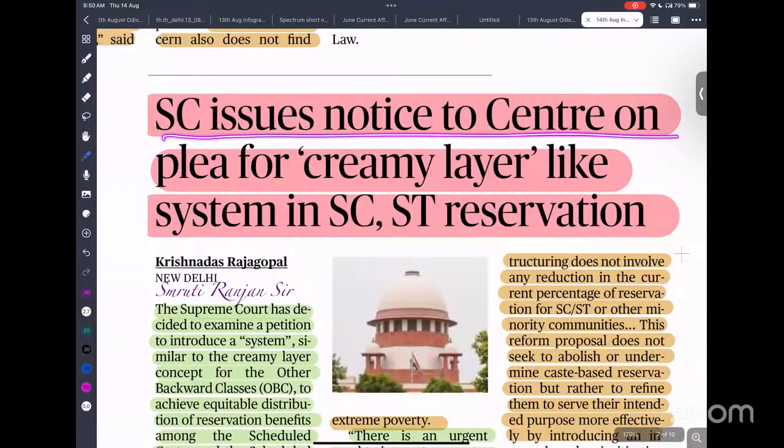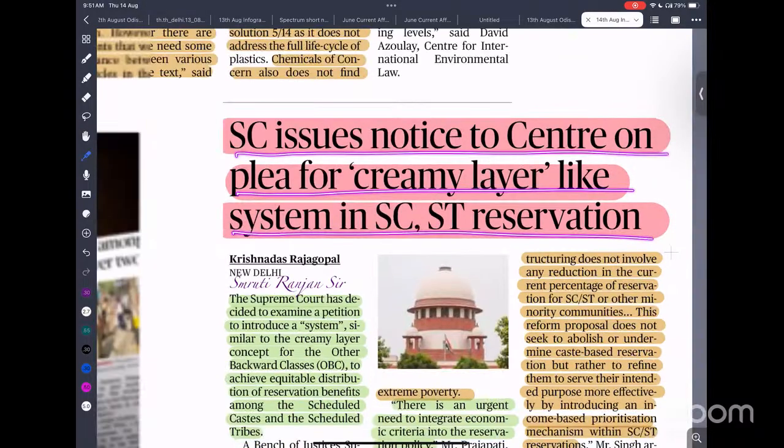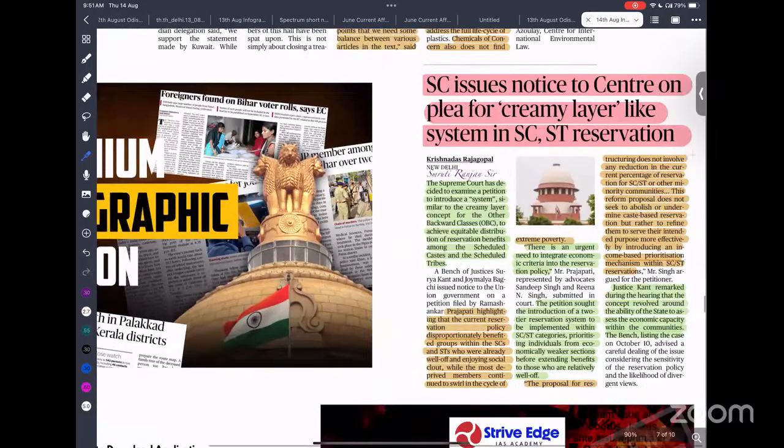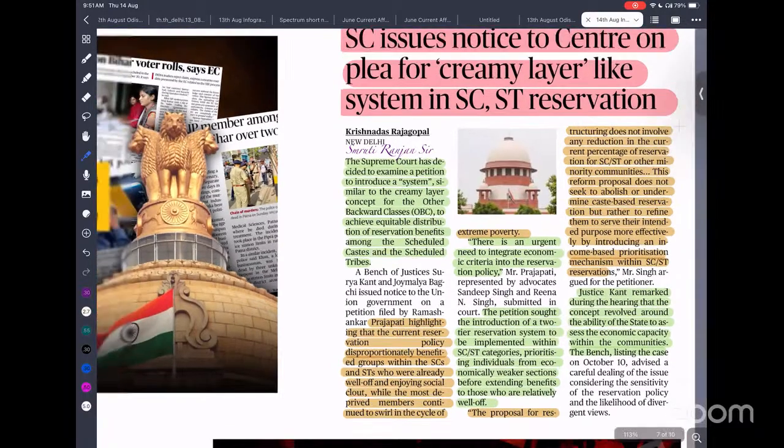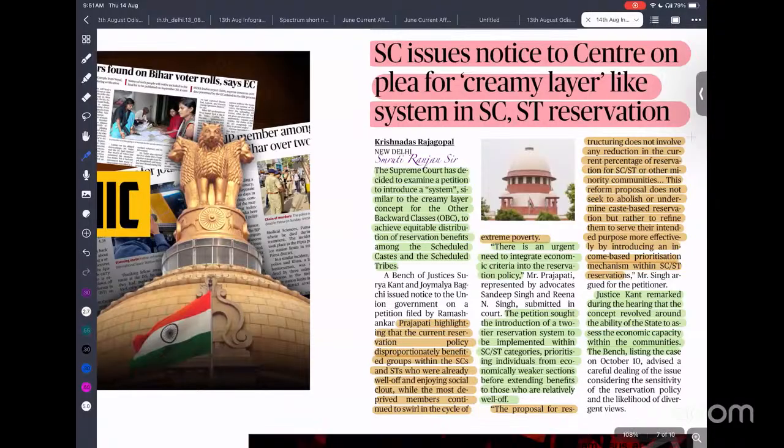To this plea of the creamy layer: in scheduled caste and scheduled tribe we are providing reservation of 15% and 7.5%. Those in the upper section of the scheduled castes and scheduled tribes are conferring most of the benefits, but the left out section within the scheduled castes and scheduled tribes are left out of this process.